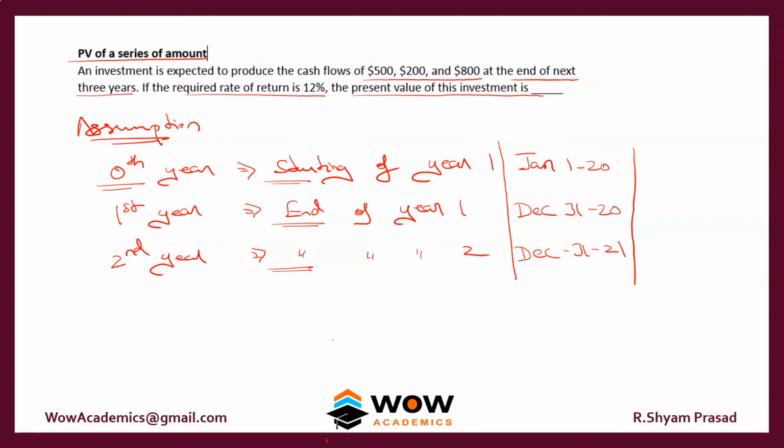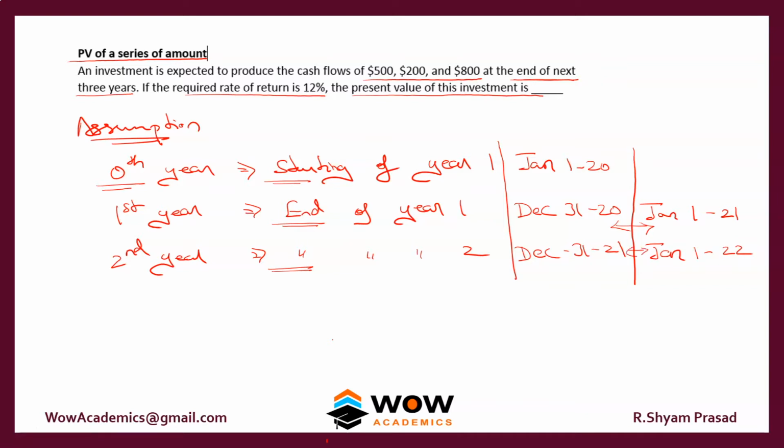The first year is represented as December 31st 2020, but we can also say it is January 1st of 21, because there's just a 1 day difference between the two. So if they say the cash flow is going to be received on January 1st 2021, that is the same as December 31st 20. If you say January 1st 22, that is similar to the next year.